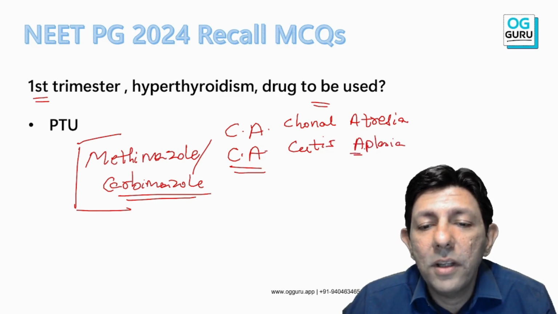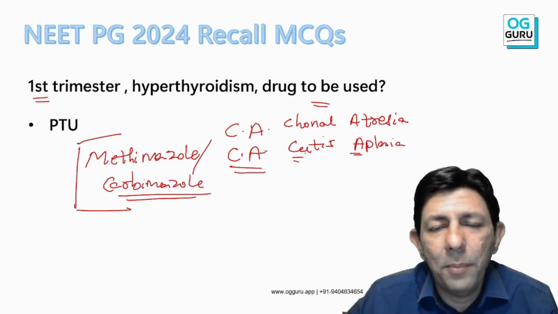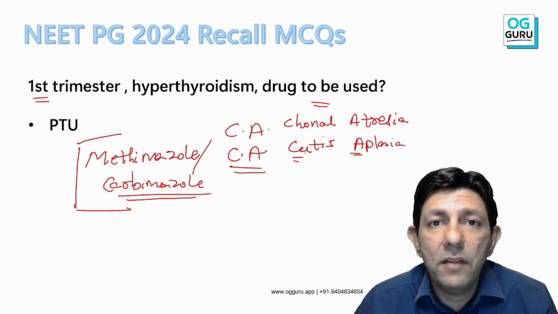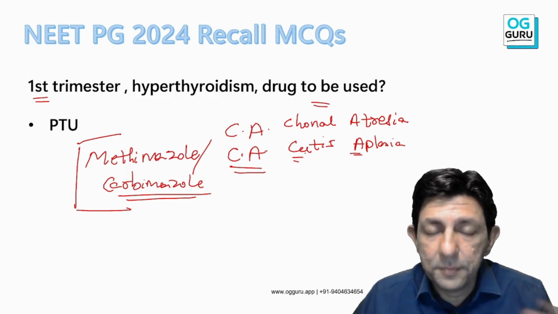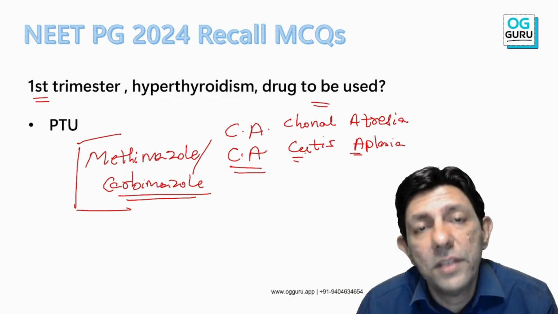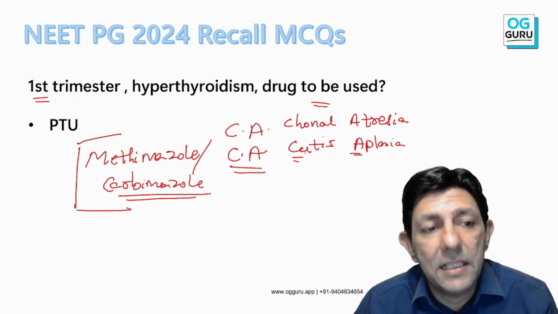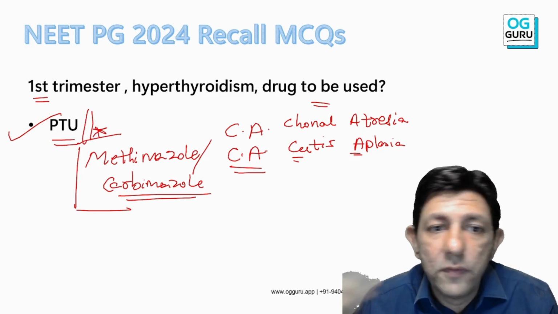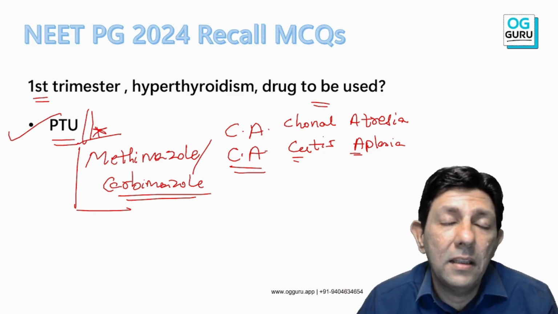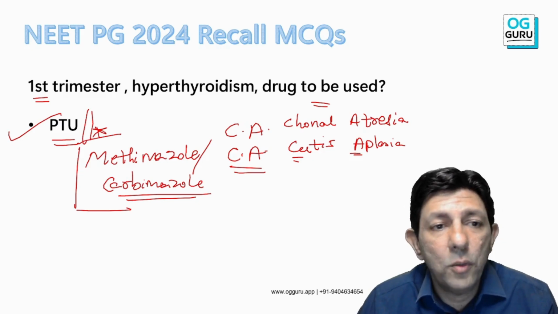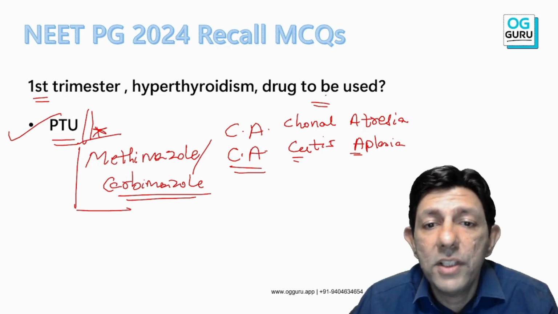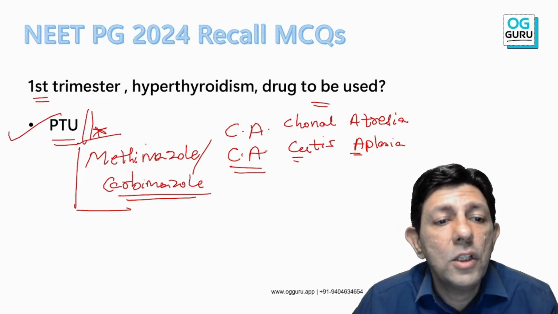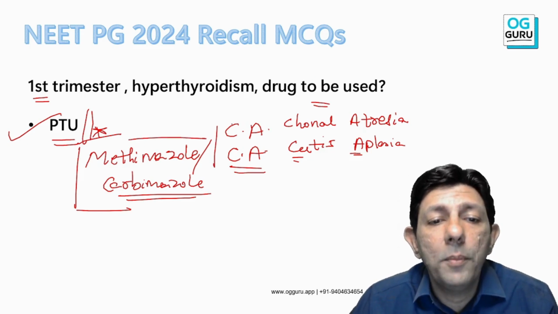Cutis aplasia, also called aplasia cutis, you can say it either way. It means that in few places on the skin there's absence of skin development, like specifically on the scalp. Okay, so propylthiouracil is the drug of choice for hyperthyroidism, specifically in the first trimester and even in pregnancy. So PTU is the answer, propylthiouracil. So remember, methimazole and carbimazole should be avoided.